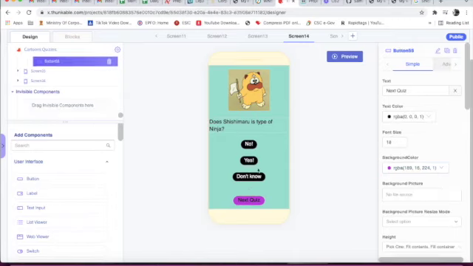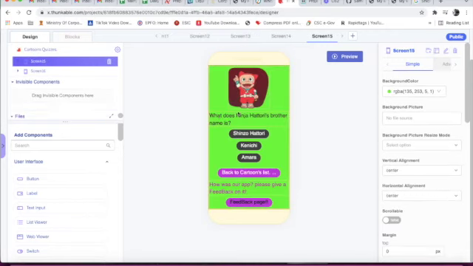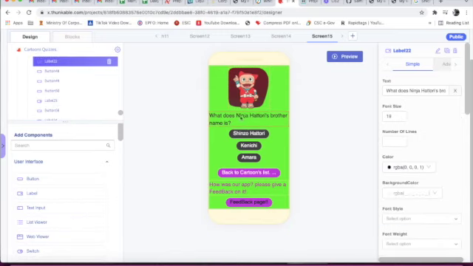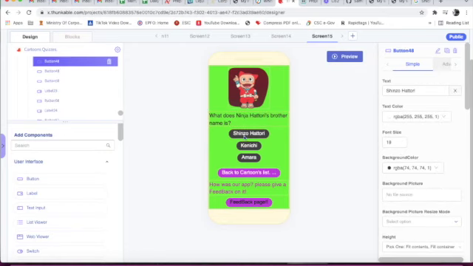Now this is button 55. Here ID is next page. Here ID is button 55. Text is next page. Now we will come to screen 15. Now this is image 12. This is label 22. ID is what does Ninja Hattori's brother name is. This is button 48, Shinzo Hattori.